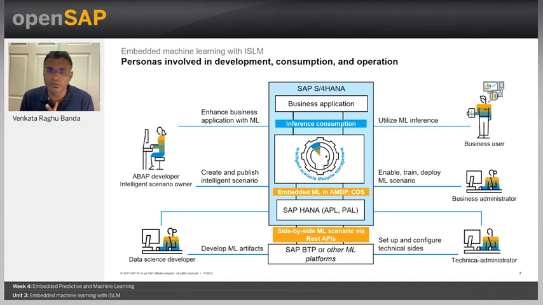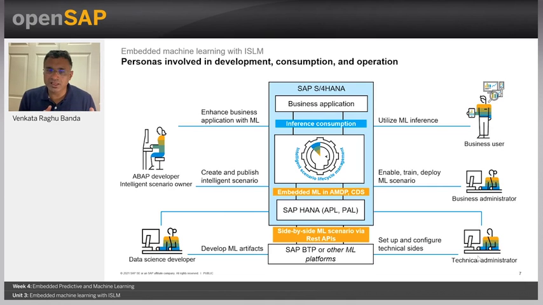Before we get into the demo, I want to quickly show the different personas when you are leveraging any of these embedded or side-by-side models. In the middle, you see the business application S4HANA, and on the bottom, you see the SAP Business Technology Platform, which can be leveraged for all other ML platforms, right?